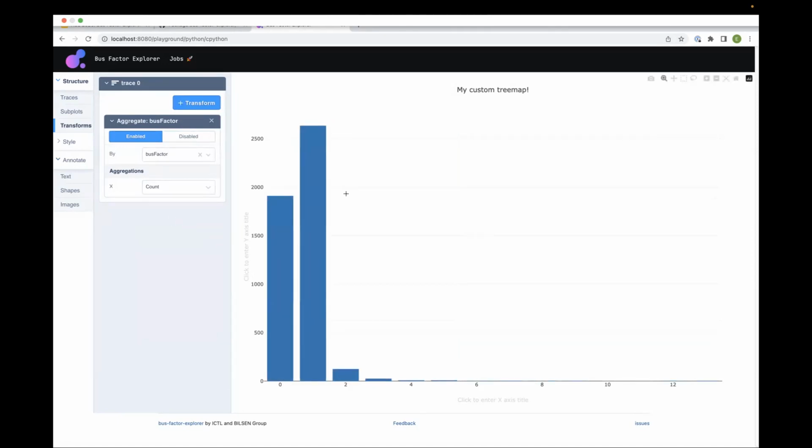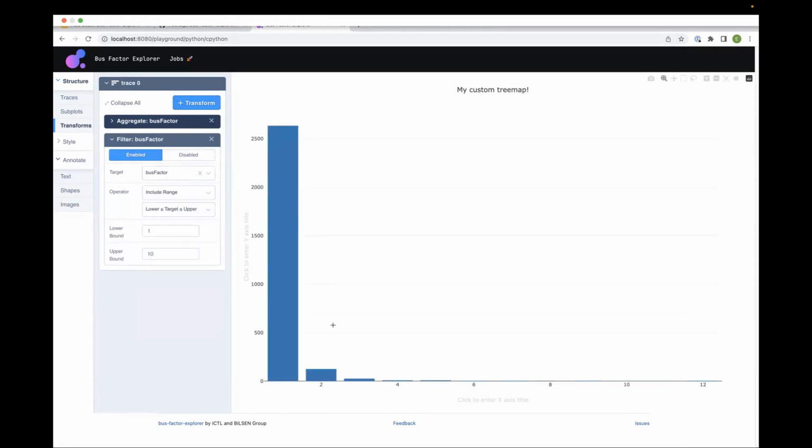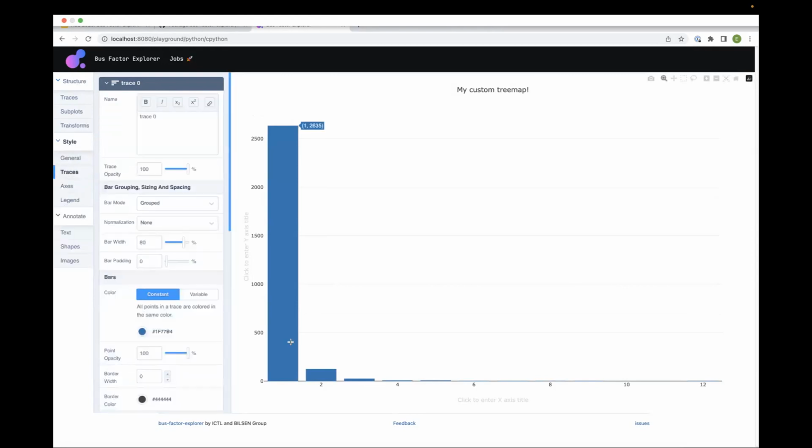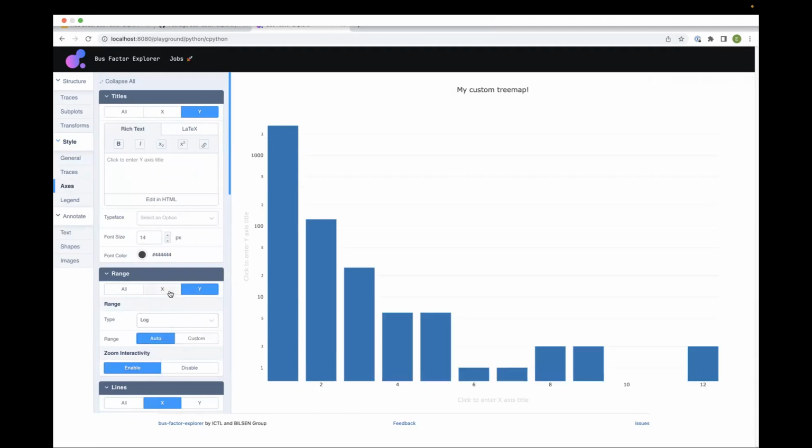In our algorithm we set bus factor 0 if it's an old file or something like that. And we can add a filter to not show these values. For example, we can filter by bus factor value and include the range from 1 to 10. Yes, and also we can configure styles, because we can see that bins are not equal, and we can try to configure a logarithmic range for the Y axis. Yes, now it's better.